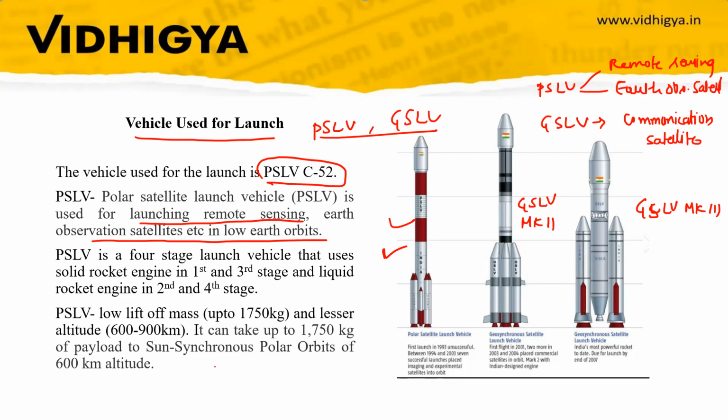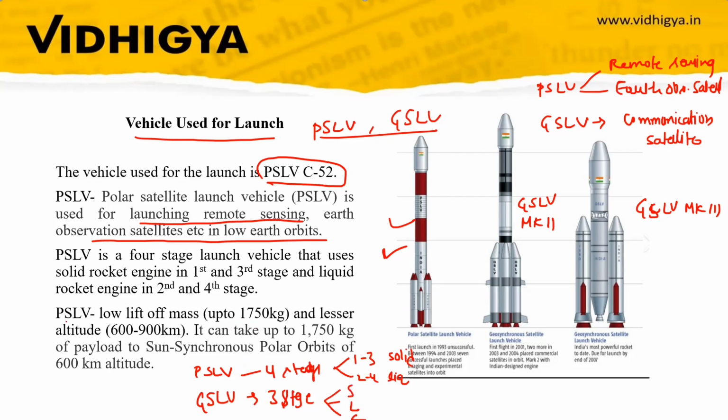Another difference between PSLV and GSLV, though we have discussed it in one of the Explain series, you can go and watch that, but for your reference I'll tell you again: PSLV is a 4-stage vehicle, GSLV is a 3-stage. In PSLV the first and third stages use solid fuel, and the second and fourth use liquid. In GSLV the 3 stages are solid, liquid, and cryogenic.